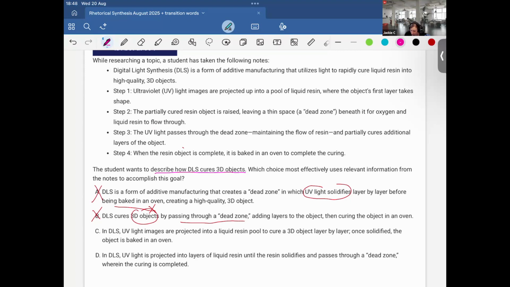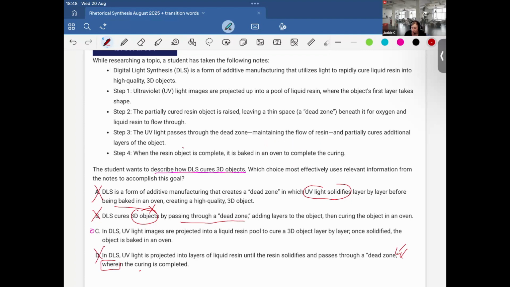That seems good. And let me just check option D. In DLS, UV light is projected into layers of liquid resin until the resin solidifies and passes through a dead zone wherein the curing is completed. So this is saying that the curing is completed in a dead zone. No, it is completed in the oven.